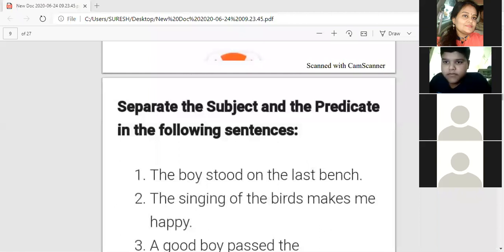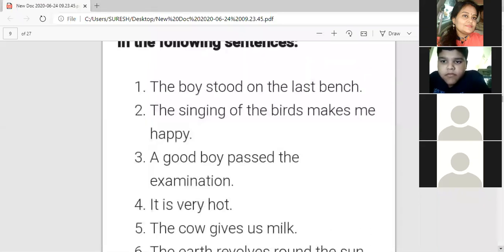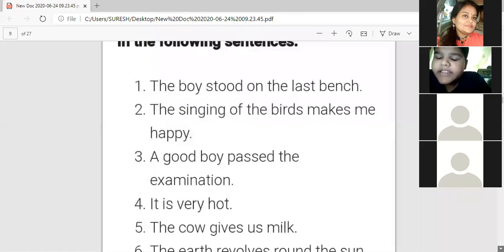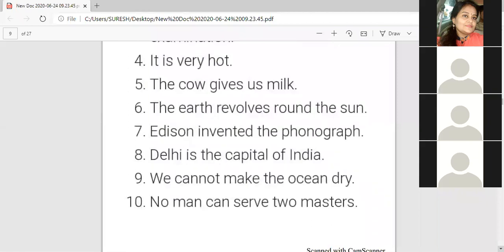Next is: A good boy passed the examination. A good boy is the subject and the rest is predicate. Very good. Next is: It is very hot. It is the subject and is very hot is the predicate. Next: The cow gives us milk. The cow is the subject and gives us milk is predicate.